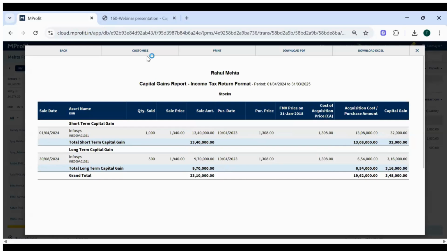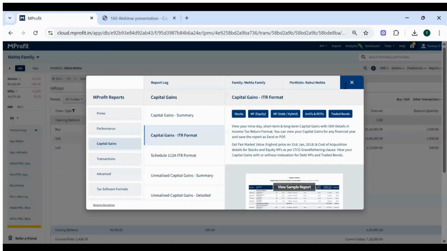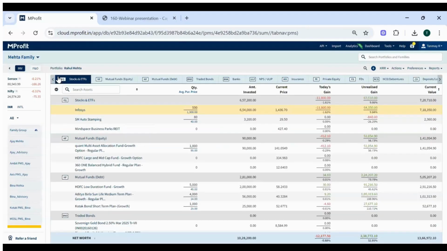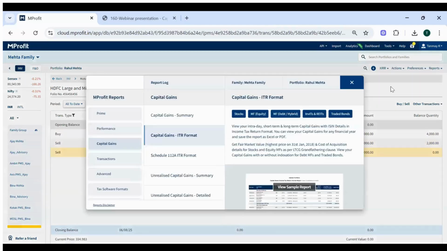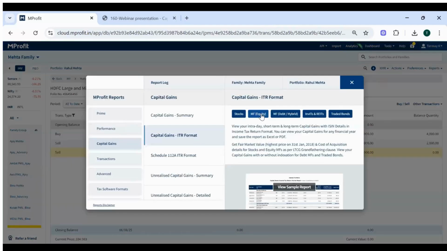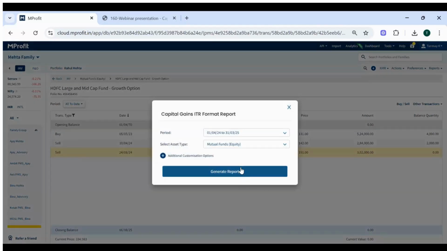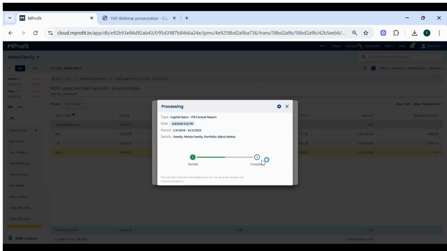Same goes for the equity fund as well. Just to show you the equity fund, if you look at HDFC Large Cap Fund, this is again an equity fund which was purchased on May 23 and sold on April 24 and August 24. To generate the report, you can go to the report section again, capital gains, and select MF equity. So this will calculate the capital gains for your equity mutual funds.